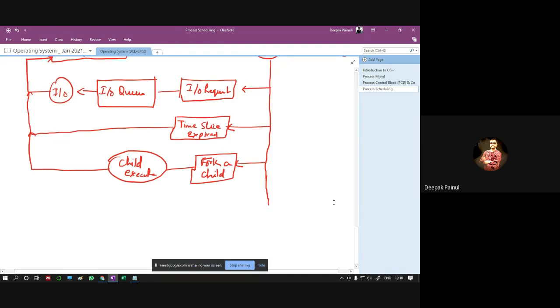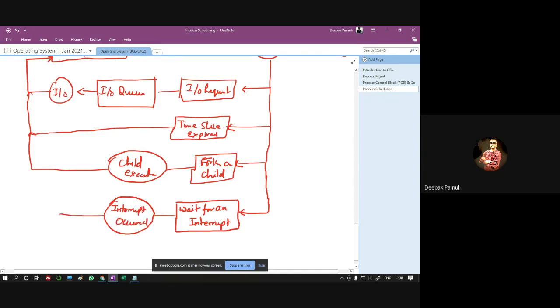And the last case may be waiting for an interrupt to occur. Once the interrupt occurred, the process is again rescheduled to the ready queue.